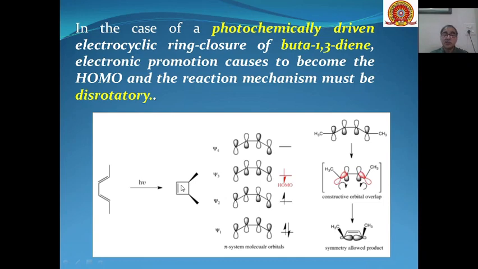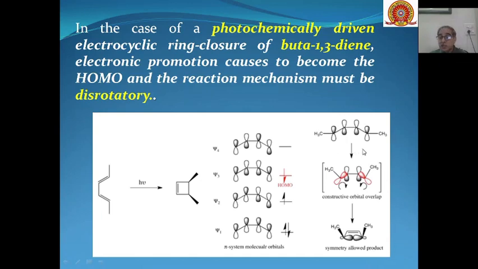Then another example, the third example, is the photochemically driven electrocyclic ring closure of buta-1,3-diene. When buta-1,3-diene is irradiated with UV light, it gives you a cyclic cis product. In photochemical reactions, one of the electrons gets excited to the unoccupied state, and now the HOMO is psi 3, not psi 2, as we have seen in thermal reactions.